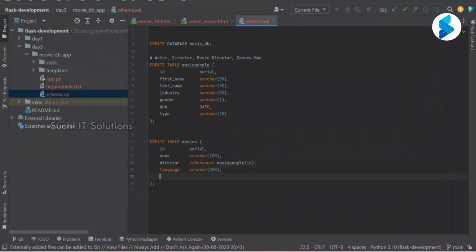Let me just take this as production. So we are good. Then I'm going to create one more table.